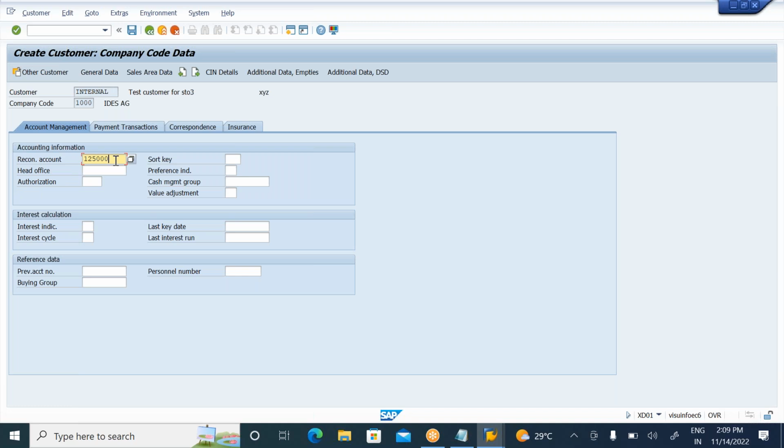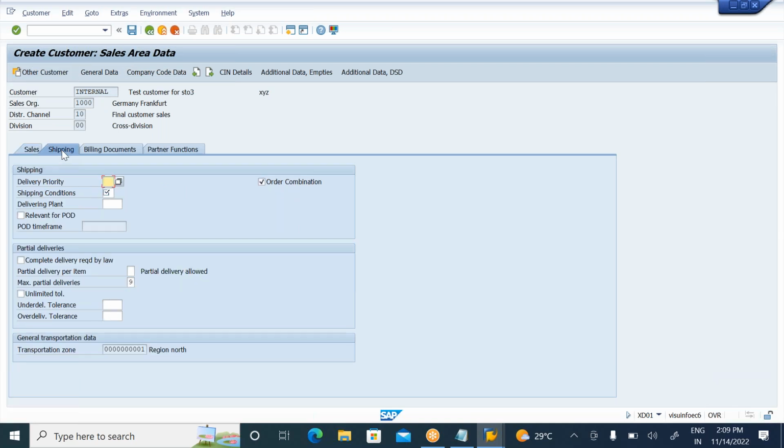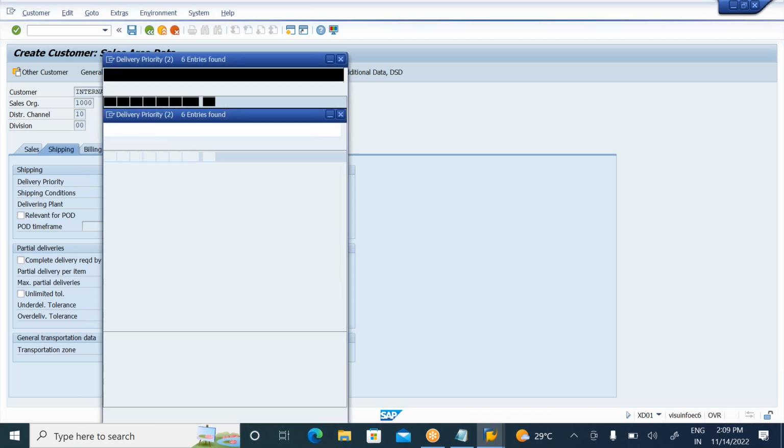Next, immediately I need to step into the sales area data. So who will fill the sales area data? SD people. Okay, the sales area data is filled by the SD people. So first go to shipping. In shipping, what is shipping here? So shipping delivery priority. Okay, the delivery priority, high priority, low priority.